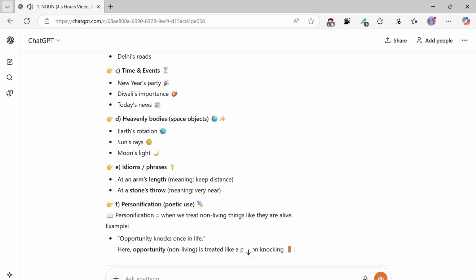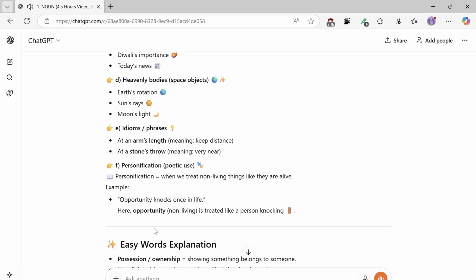F, personification, poetic use. Personification is when we treat non-living things as if they are alive. Example: opportunity knocks once in life. Here, opportunity, which is non-living, is treated like a person knocking.